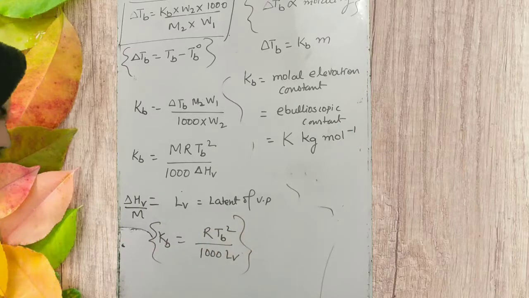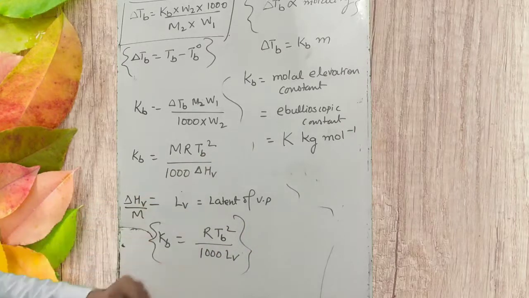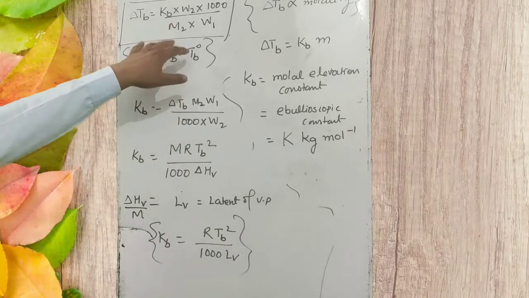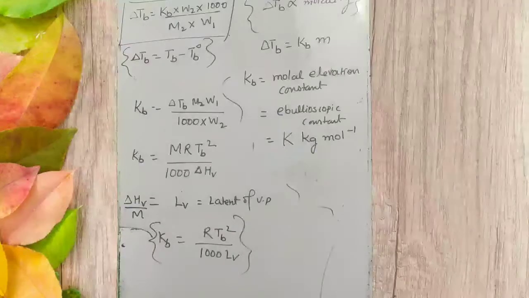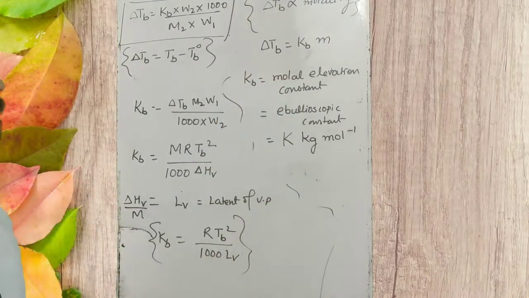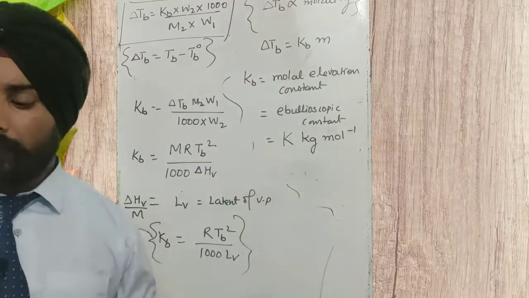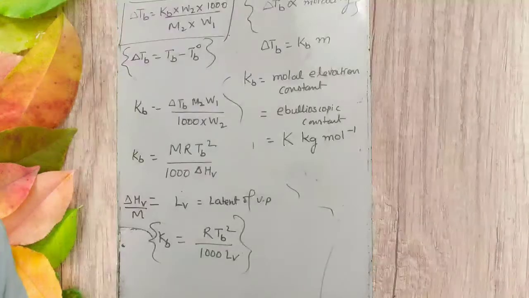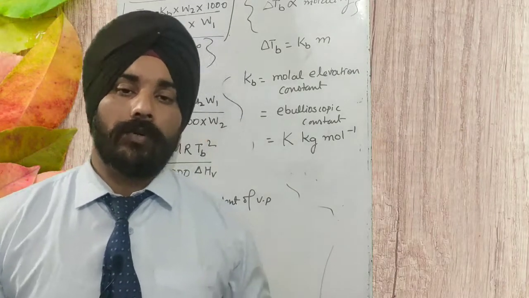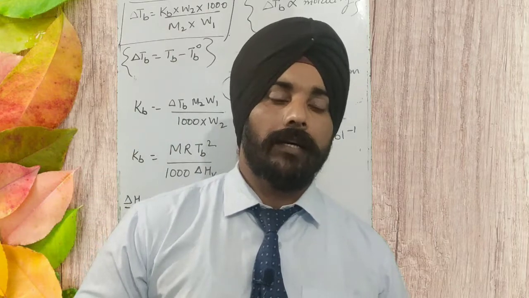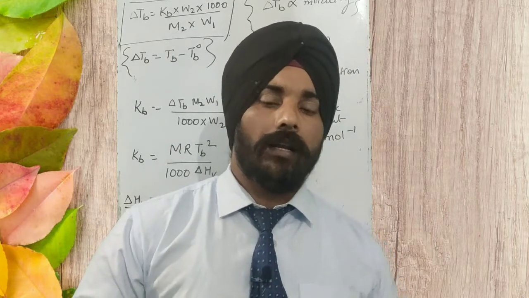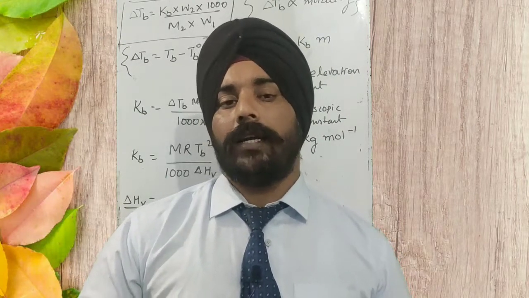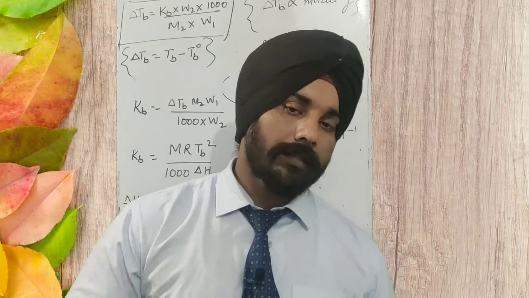Okay, the question cannot be asked from this formula and this formula; I am just writing it only because numericals always come from the earlier formula. Okay, they can ask you this also. This also proves that the elevation of boiling point is a colligative property. So this was the discussion for today's topic, elevation of boiling point. Understand it well, watch this lecture again and again, and do the numericals related to this colligative property. Okay, thank you very much.